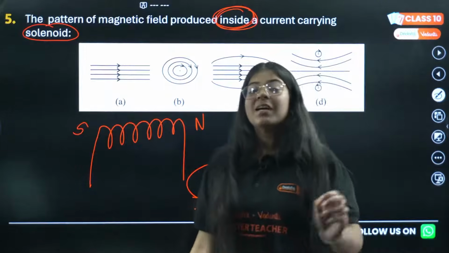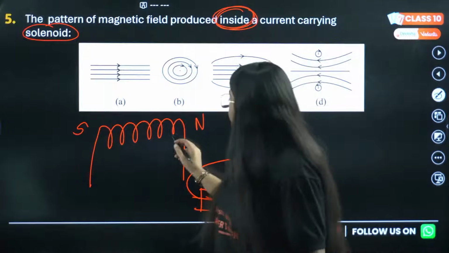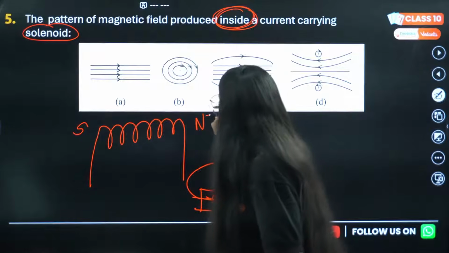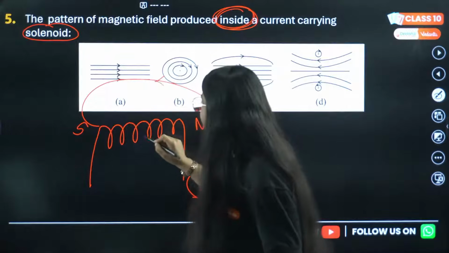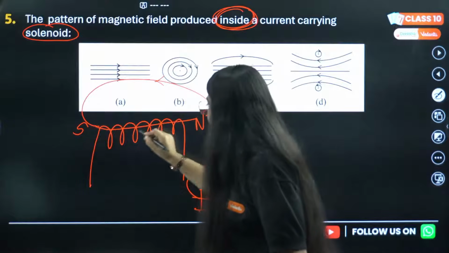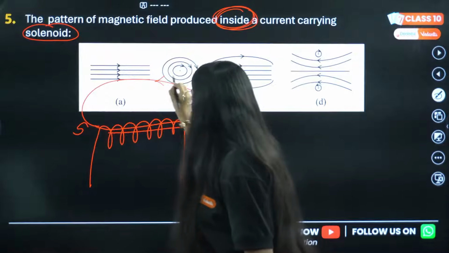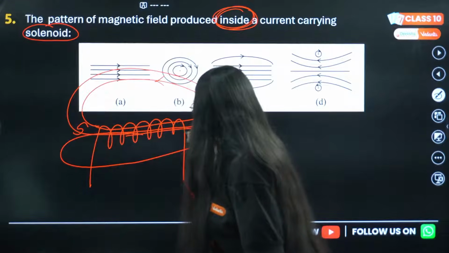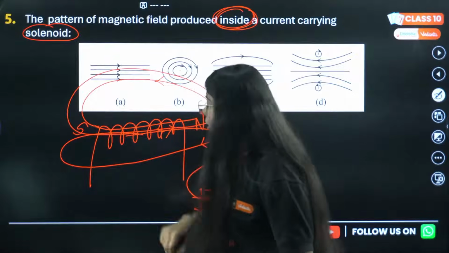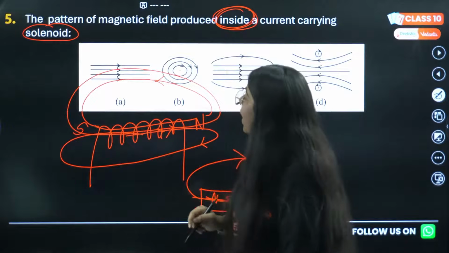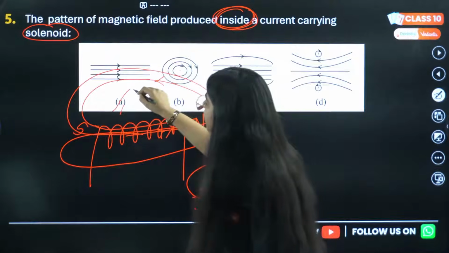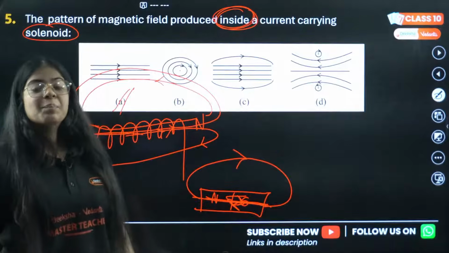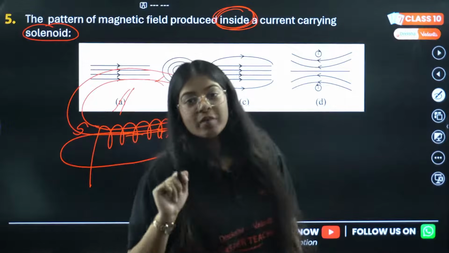And we know a solenoid behaves like a bar magnet. So here, inside the solenoid, the lines will go something like this. And then this, north to south outside, south to north inside. So inside a solenoid, A is the correct answer. Inside a solenoid, the magnetic field is always uniform, only inside a solenoid.